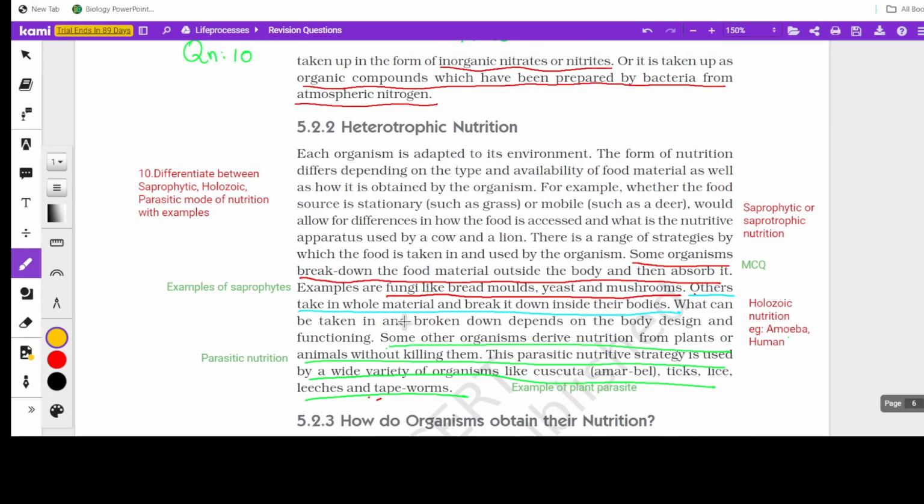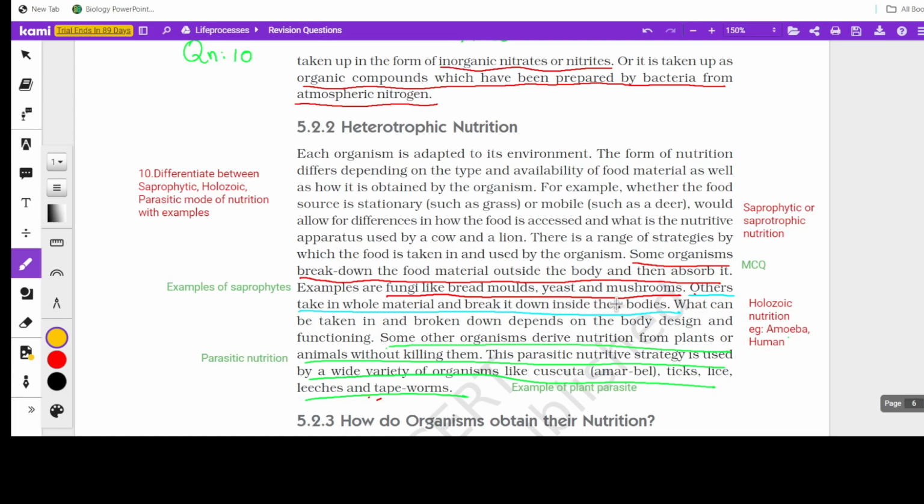Again, differentiation is possible. So here we learn three types of nutrition: saprophytic or saprotrophic, parasitic, and holozoic. The difference comes like this. Some organisms break down the food material outside the body and then absorb it. That is saprophytic, and their examples are here.